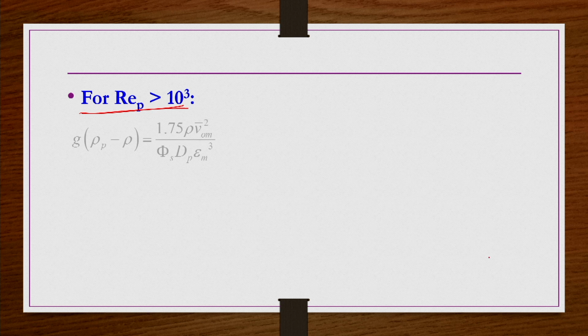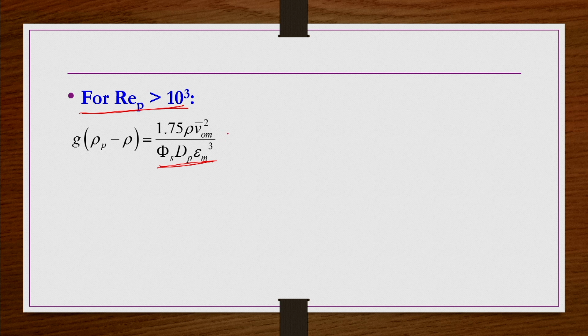Okay. At high Reynolds number conditions, the kinetic losses are important. So, on the right hand side of the Ergun equation we are taking only the second term, and on the left hand side, delta p by L we are replacing by g delta rho multiplied by 1 minus epsilon m.